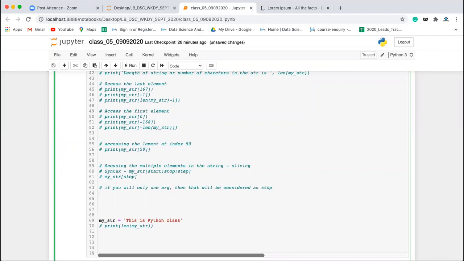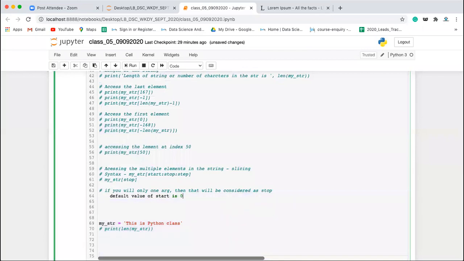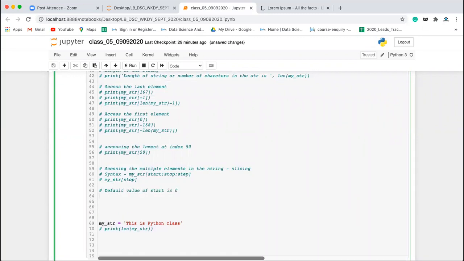Okay, and the default value of start is 0, and the default value of step is 1.